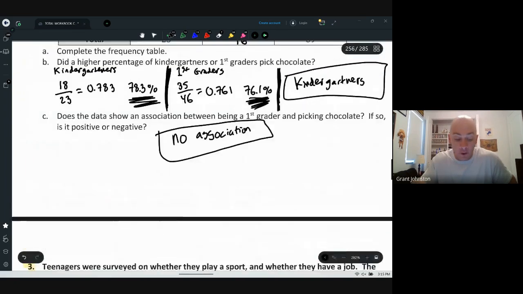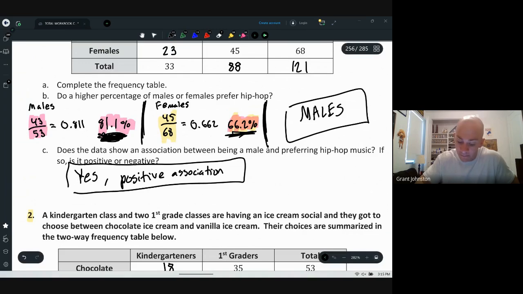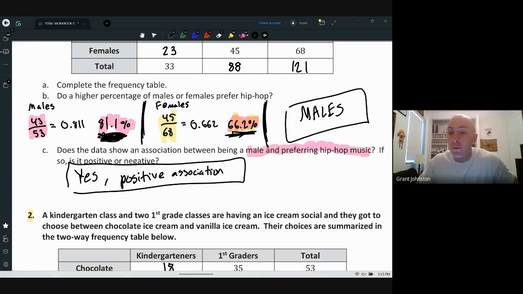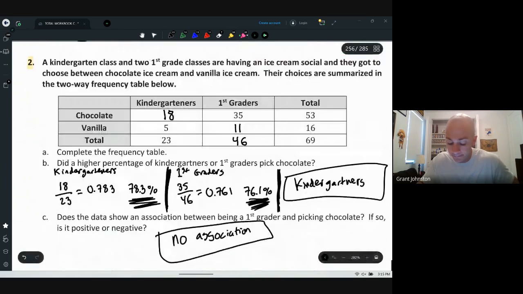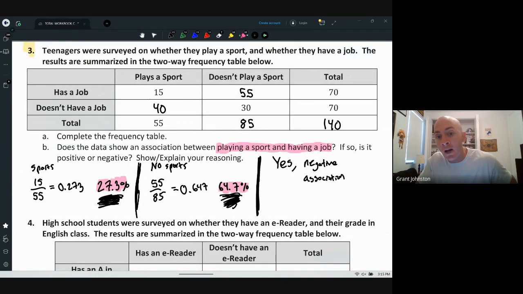Just for reference, if we go back to the first problem here, it said, does the data show association between male and preferring hip hop? This was positive because males were more likely to like hip hop. Meanwhile, this one's about sport and having a job.